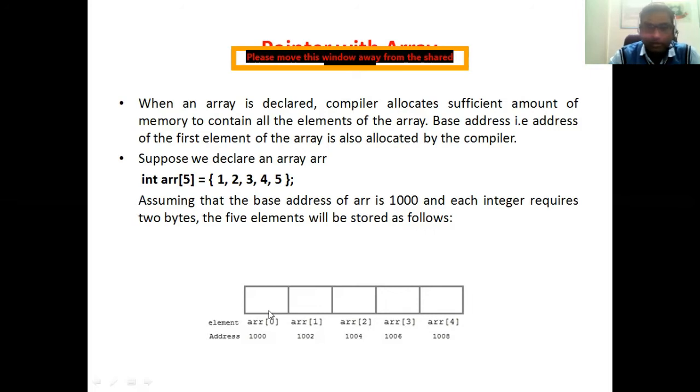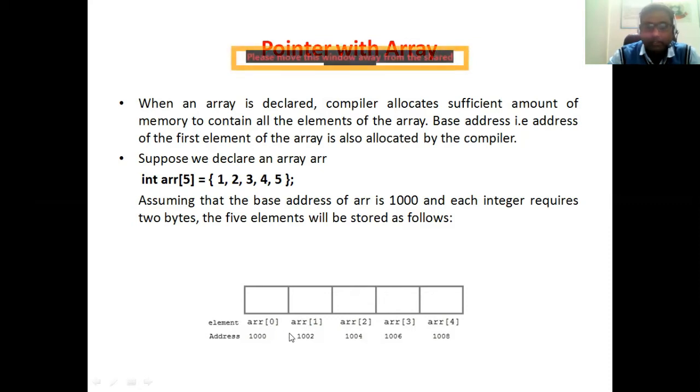are allocated. The indexes for this array are arr[0], arr[1], arr[2], arr[3], and arr[4]. If you start with 0, it will go till 4. If you start with 1, it will go till 5. Now, suppose we assume arr[0] is at address 1000.